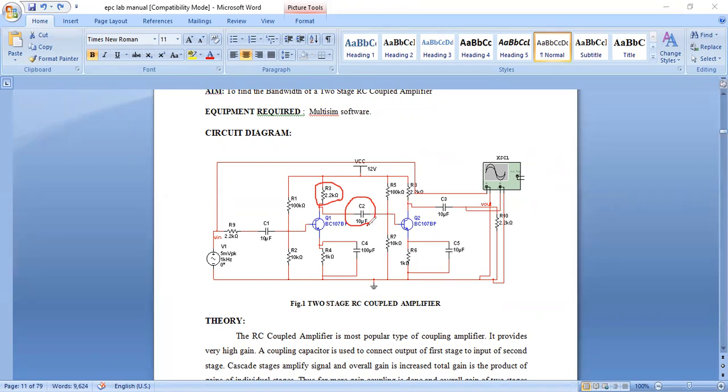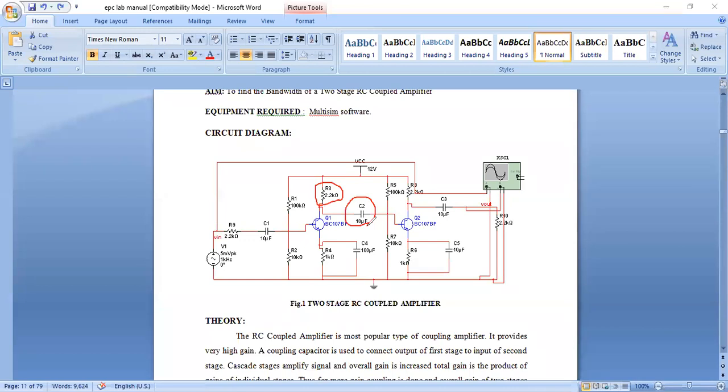So did you hear about what coupling elements are used? What are the coupling elements used in a multi-stage amplifier? Just now I spoke. You also please, I need a response. What are the coupling elements used in a multi-stage amplifier? This is the most important question. Many times this question is asked in university question papers, even in our autonomous papers also. Explain about different types of coupling schemes with neat sketches. That is the question normally they give.